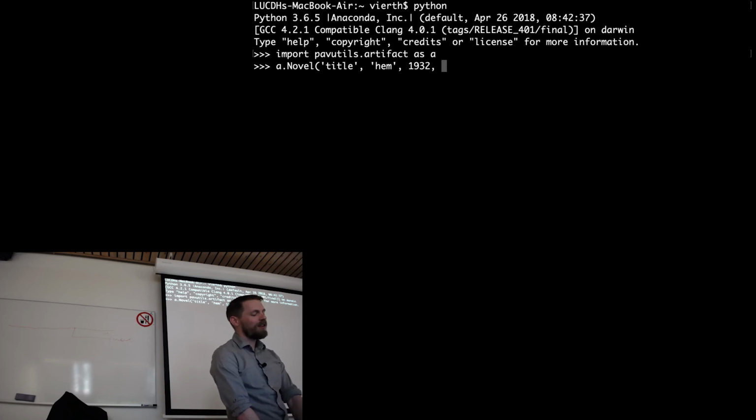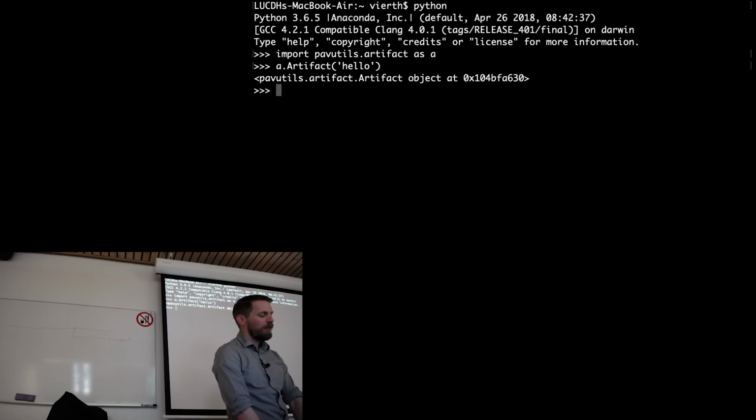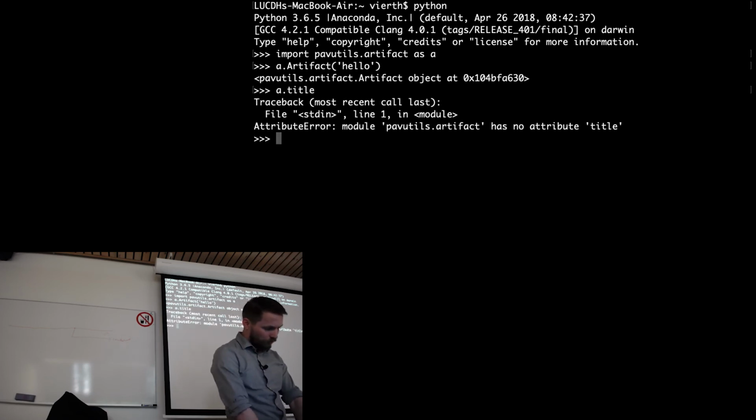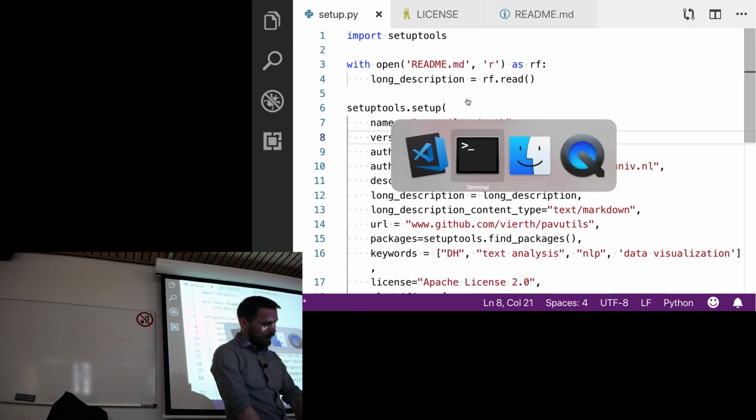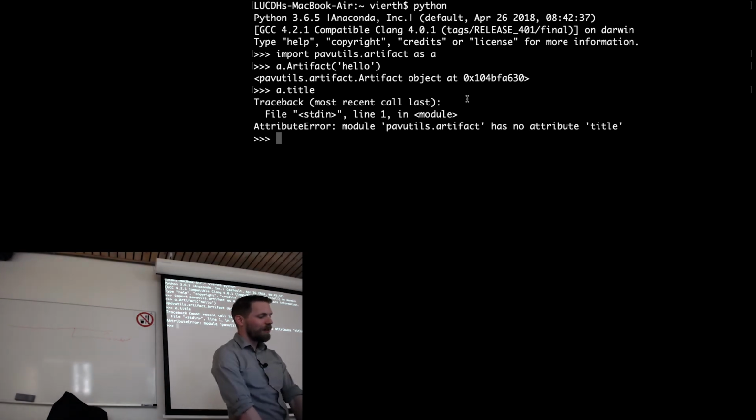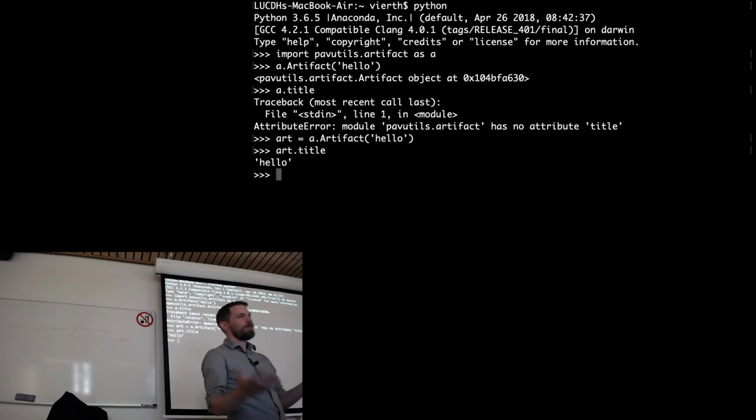Oh, but I don't have a text file for it. Well, I'll just do this. a.artifact, Hello. a.title. Oops. Let's see here. Oh, because you imported as a. Right. I just broke it. Yeah, that's dumb. So let's call this art equals a.artifact, Hello. Then we'll say art.title.